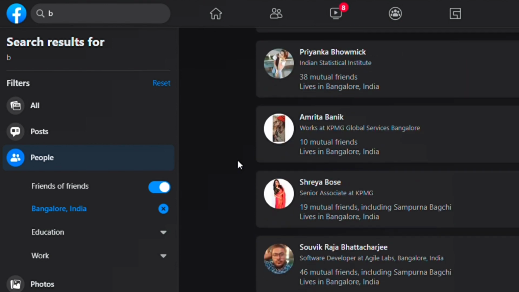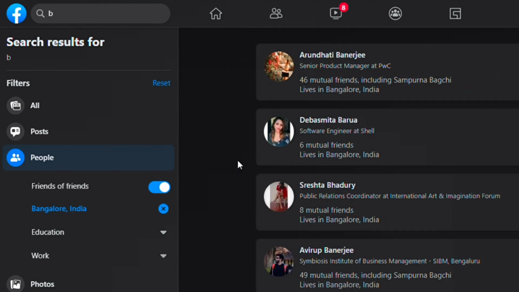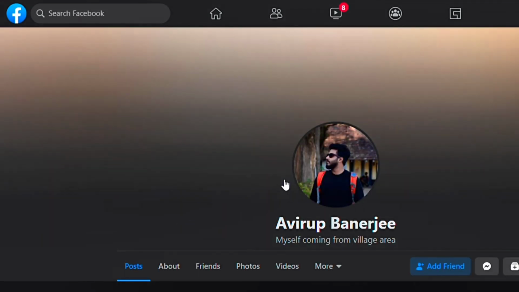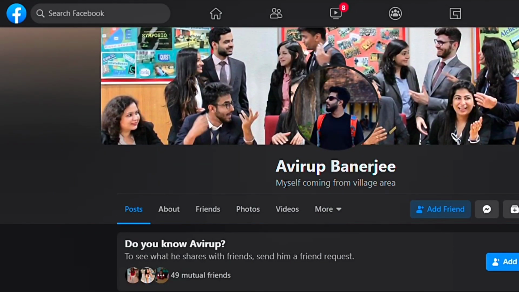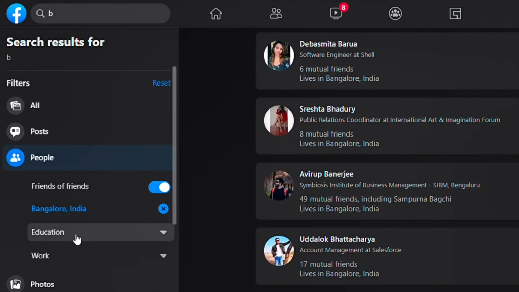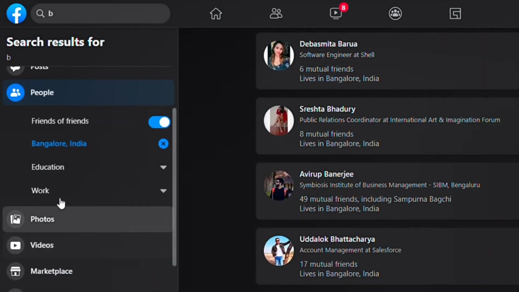So if you are into something like meeting new people via Facebook, then you can use this type of technique and get in touch with people, or get in touch with people in your locality, which will be great. So this is the thing I wanted to show you guys, because in 2021 they have removed a lot of options. Previously there were more refiners or filters in here. They have removed them in 2020.